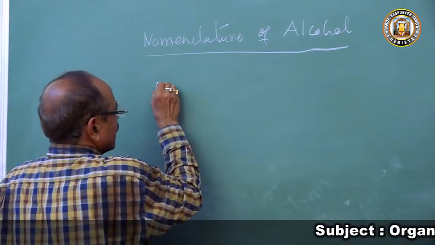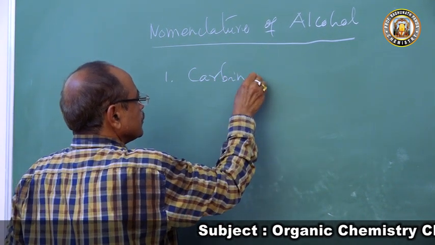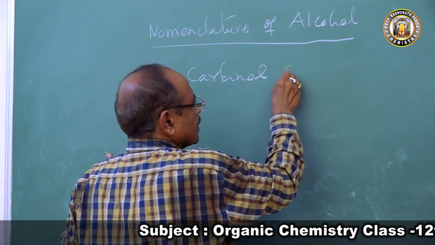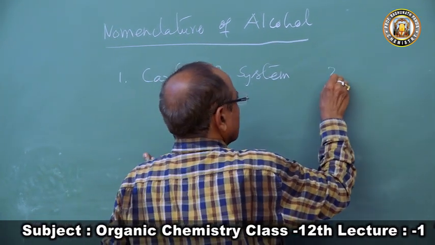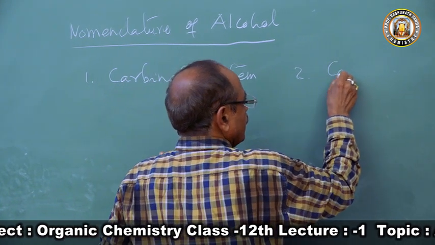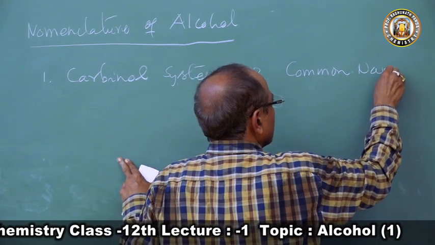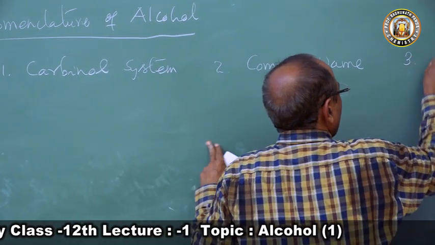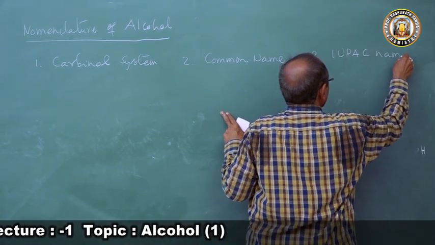One is called the carbinol system of naming. Second, the common name. And third, the IUPAC name. These are the three types of names given to alcohol.